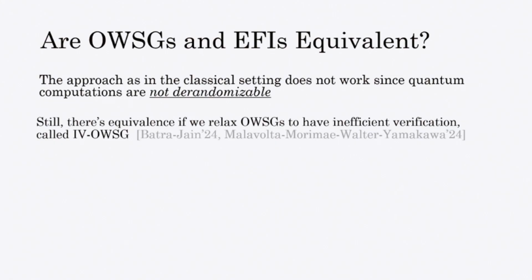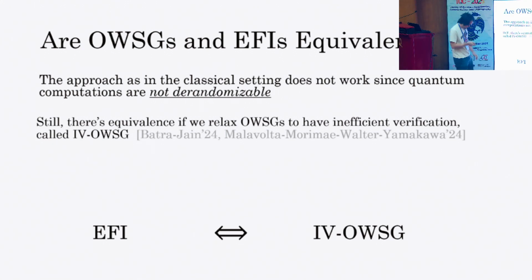But if we relax the requirement to allow the verification algorithm V to be inefficient, which is referred to as an IV one-way state generator, then we can show the equivalence between EFI and IV one-way state generators. This was presented on the first day of this conference by Bostanci and Chen. By the way, in that work, they call it an SV one-way state generator, but it is the same as an IV one-way state generator.